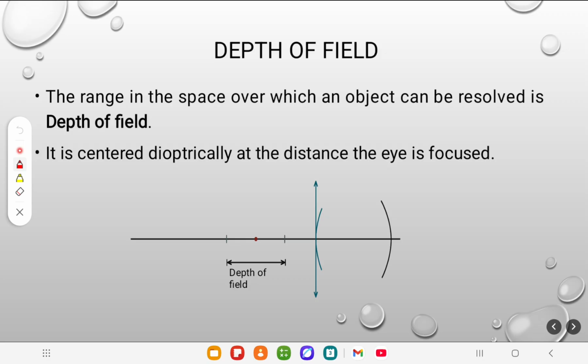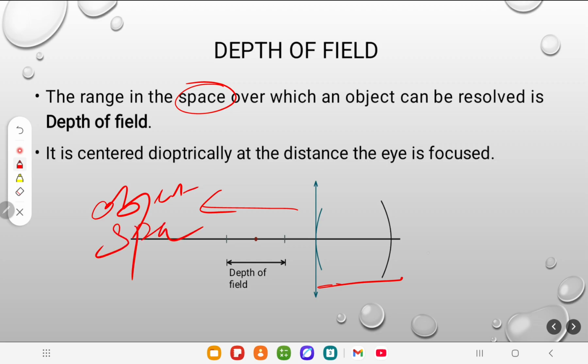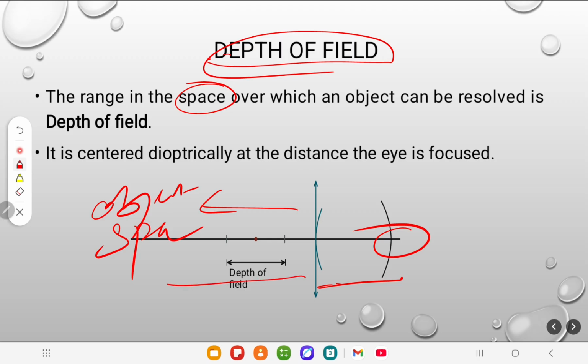But we do not use accommodation for resolution of the object. So it must be in object space, not in image space. If it is in image space, it will be depth of focus, not depth of field. Depth of field is in object space, which is in our reality, outside of the eye.